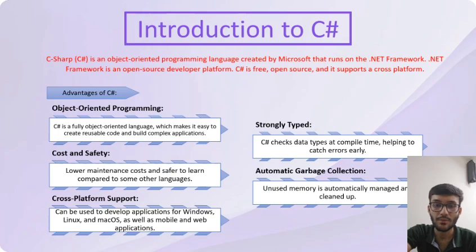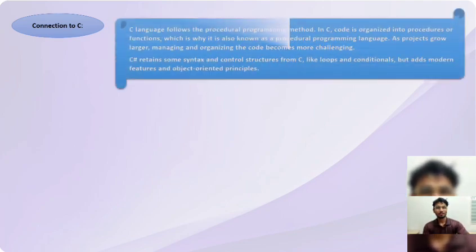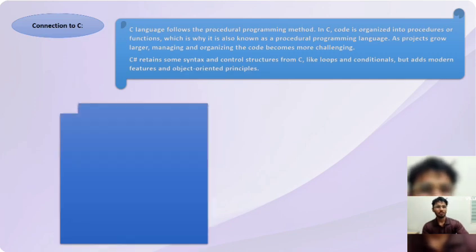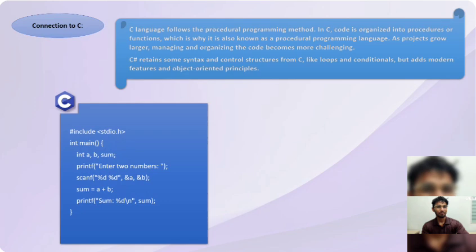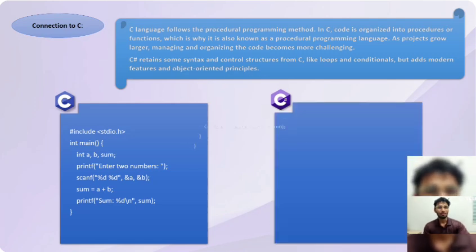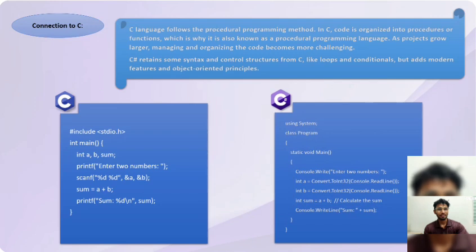So I'm going to tell you about the difference between C and C Sharp. C supports OOP programming to some extent through structures and functions, and C Sharp is a fully object-oriented language. C Sharp offers robust features like classes, inheritance, polymorphism, and encapsulation, making it well suited for building complex and modular applications. In contrast, C's approach to object-oriented programming is more limited, and programmers often rely on manual memory